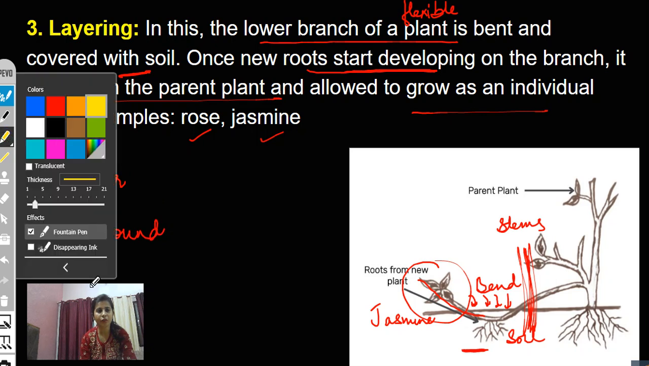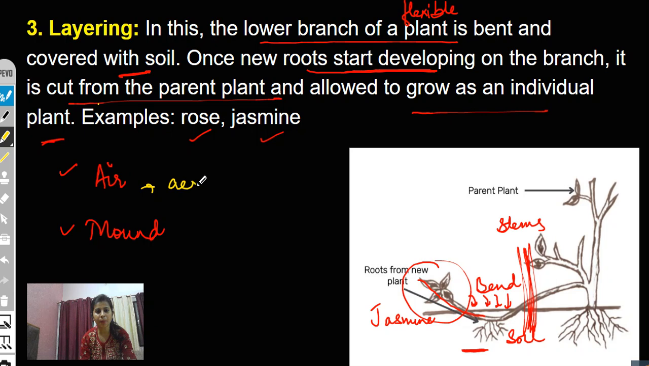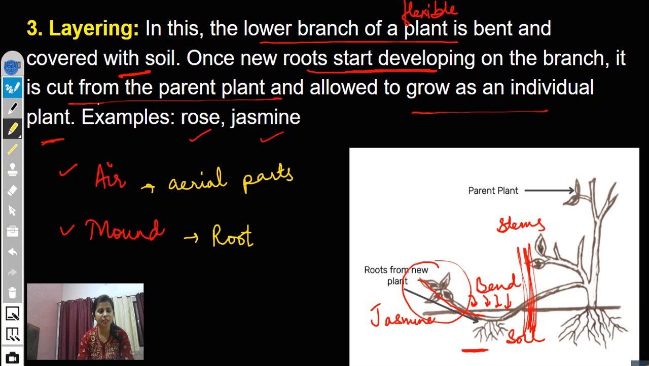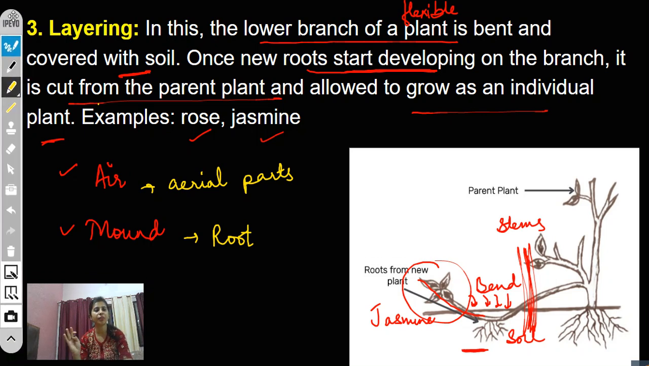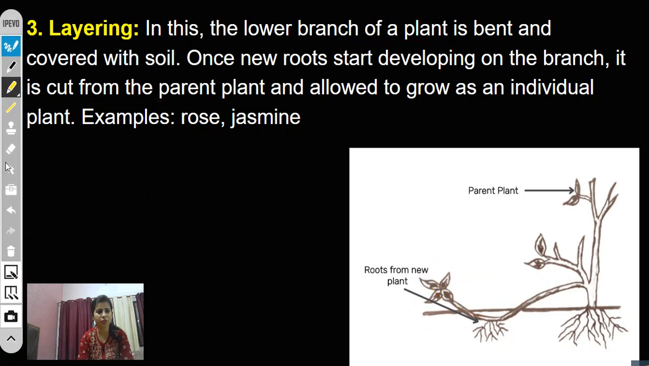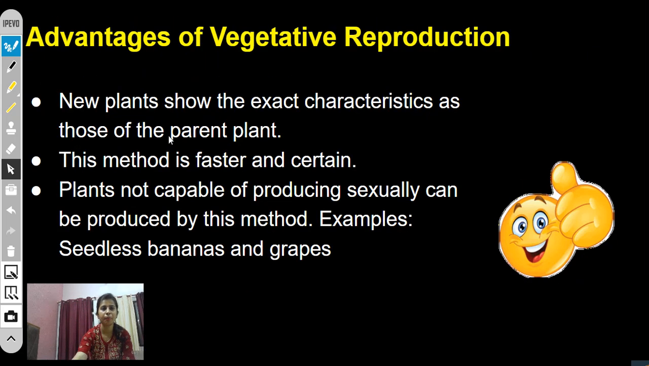Air layering is often done with aerial parts of the plant. It means stems. Stem is involved, in which some part of the stem is, you can say, scratched. We will apply hormones, we will wrap it, and then after some time we will see that new roots will come out. Mound layering is done to the rooted parts of the plant. So these three, cutting, layering, and grafting, are vegetative methods of reproduction that we need to remember.